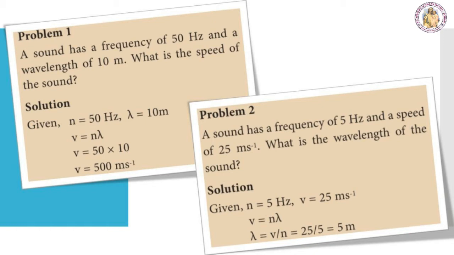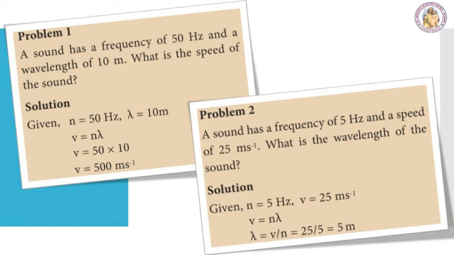Next, problem 2. A sound has a frequency of 5 Hz and a speed of 25 meter per second. What is the wavelength of the sound? In this case, we are going to find out the wavelength of the sound. The values given are n = 5 Hz, that means the frequency of the sound is 5 Hz. Next, the speed of the sound is 25 meter per second.